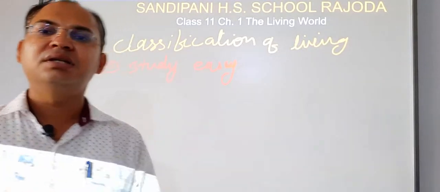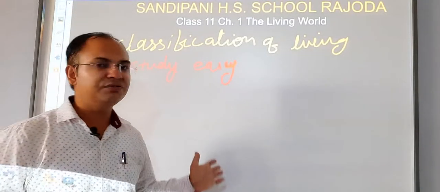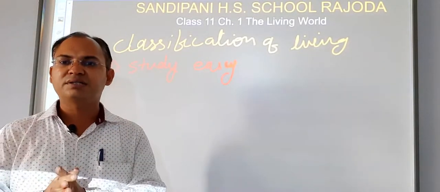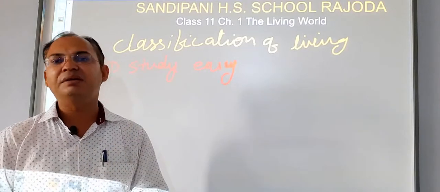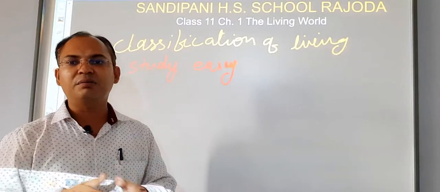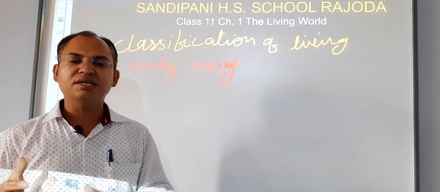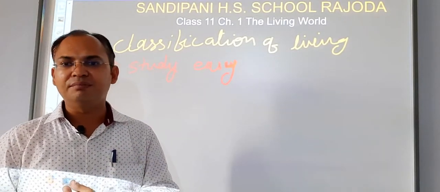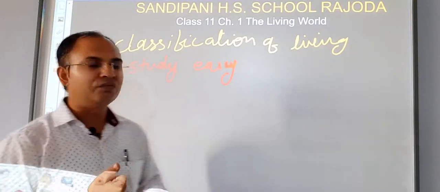Second, this classification helps us to understand the interaction between living organisms. The organisms belonging to one group must have interaction between them, and that is why they are placed in one group.